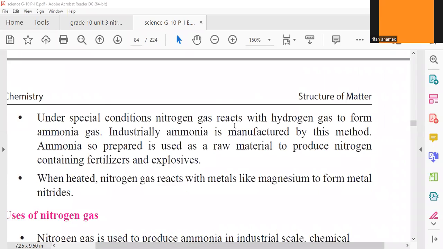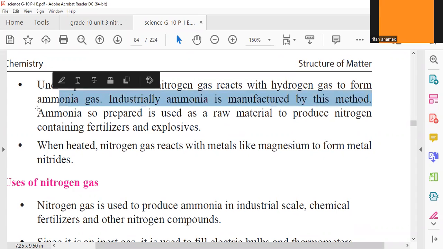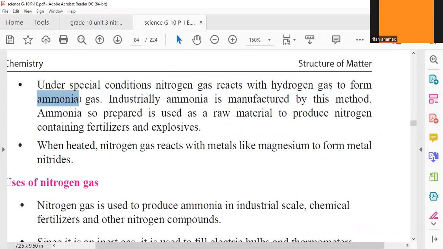Right. Further, nitrogen gas can react with hydrogen gas. When nitrogen gas and hydrogen gas react, they form a product called ammonia gas. This ammonia gas is an important industrial material. Why?